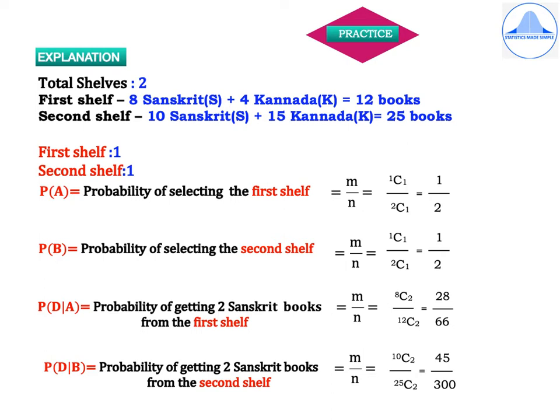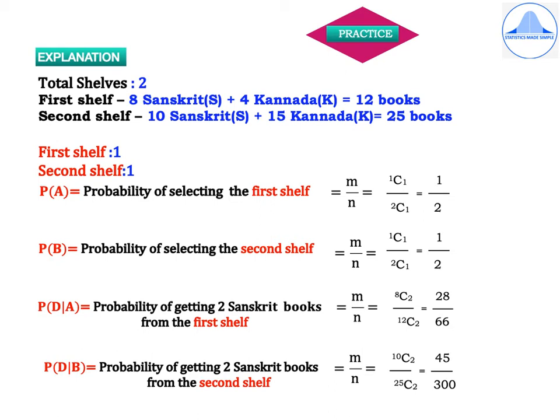Now P of A and P of B are similar to the first subdivision, and it remains the same throughout the problem. That's not going to change. So I'll move on quickly over here. So P of A simplifies to half and P of B is also half. So if there are 2 shelves, the probability of the first shelf being selected will be half, and probability of the second shelf being selected will also be half.